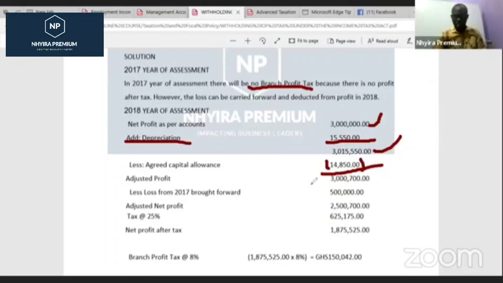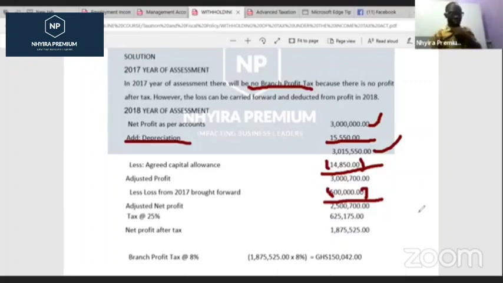So we will less the loss brought forward of 500,000, and then we'll be left with adjusted net profit of 2,500,700 Ghana cedis, and that will be the adjusted net profit.